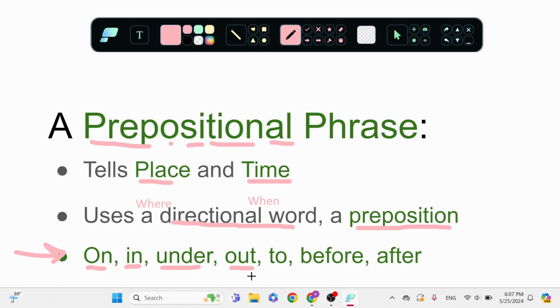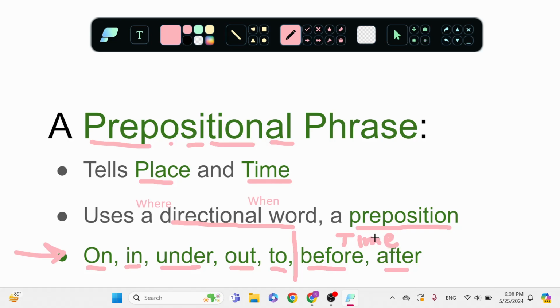Where did the book go? It was out of the box. Where did you go? To the store. And here it's different. So these were for place. Some will be used for time, but before and after, these are just for time.